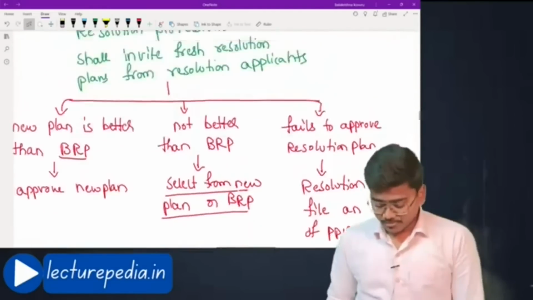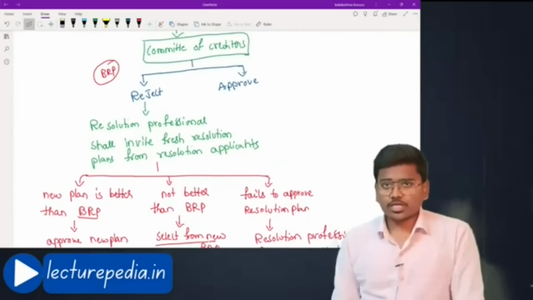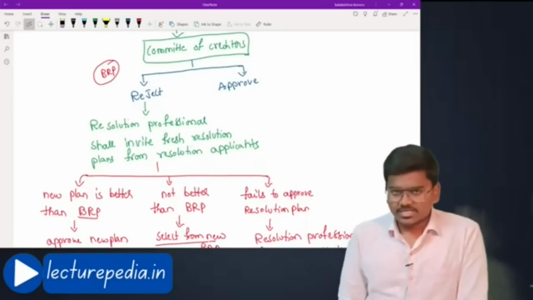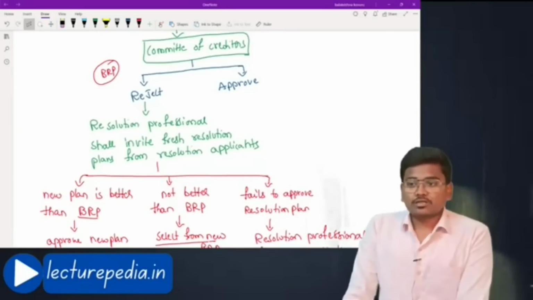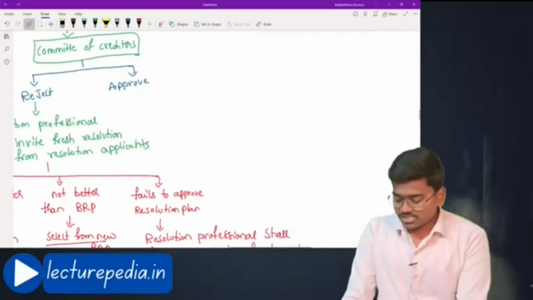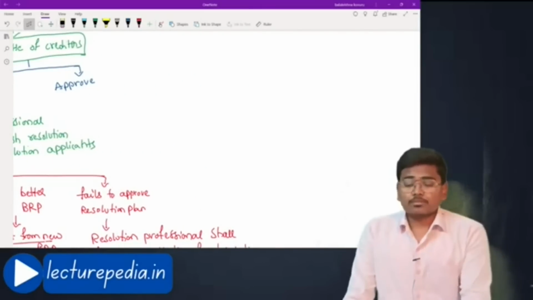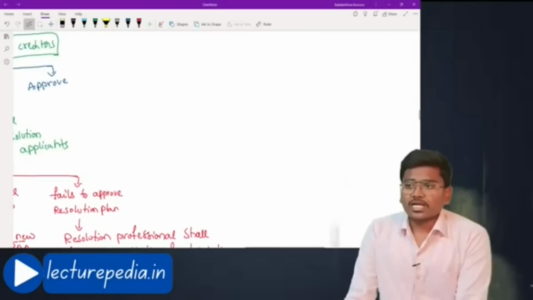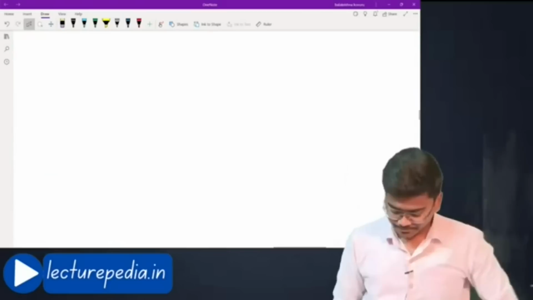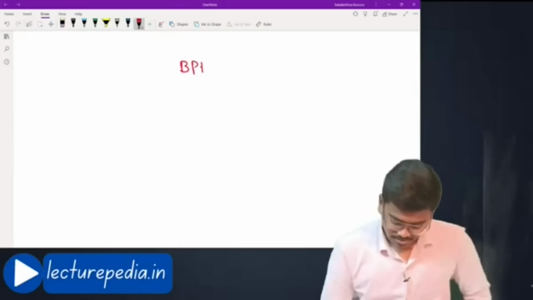Basically, if you see here in section number 54K, there is also another concept known as Swiss challenge. Basically, that concept is not discussed in our syllabus, but there is another concept called Swiss challenge, through which the resolution plan will be approved. I'll just explain you that. See, Swiss challenge means basically there is base resolution plan.